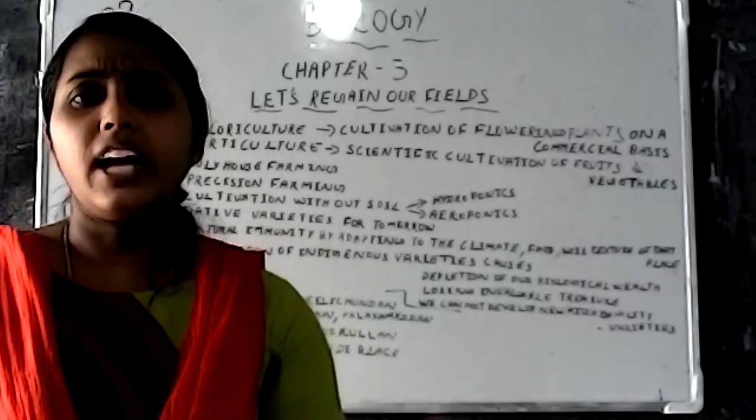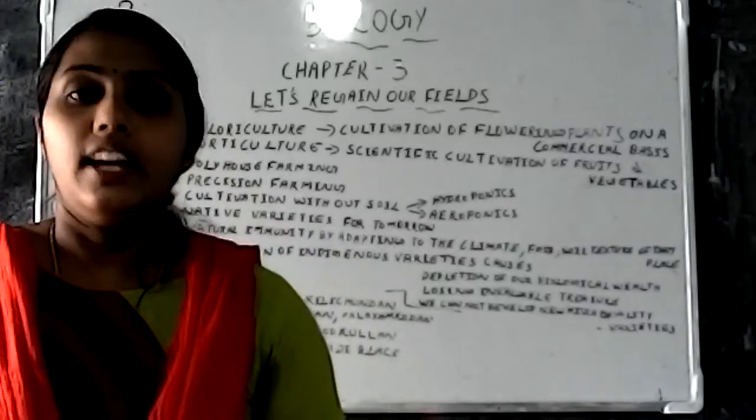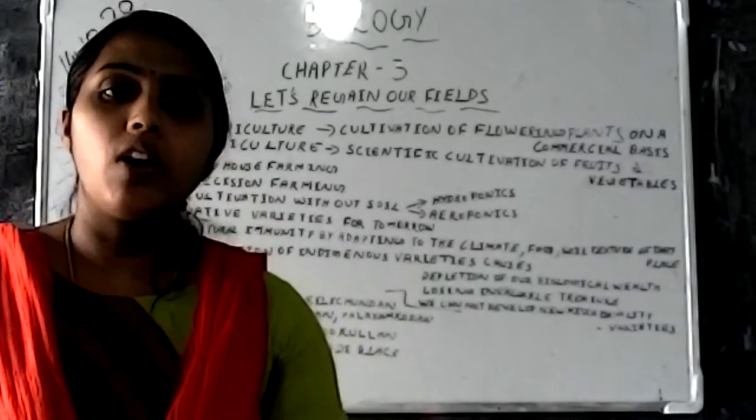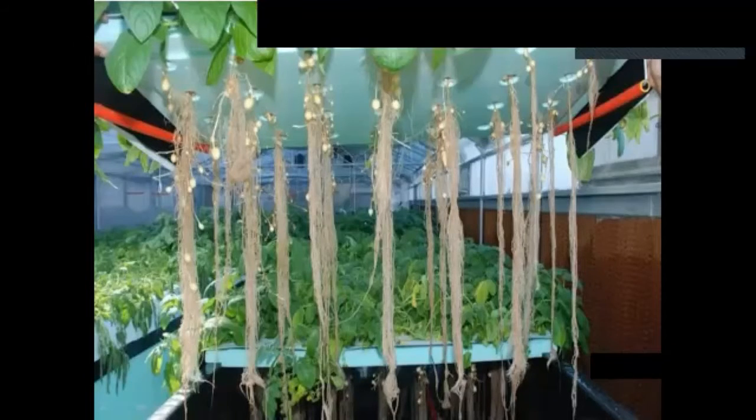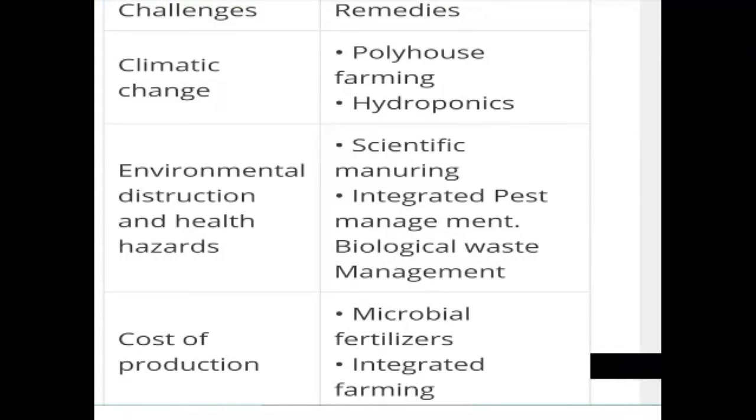Then in this chapter we were always talking about the crisis faced by the farmers, and how we can overcome these crises. We can see in the tabular column how we can overcome the crisis. So here you can see in the tabular column challenges and problems. First one is the climatic change. In order to face the climatic change, two kinds of farming method: one is the polyhouse farming and the other hydroponics. You have studied what polyhouse farming is, and you know hydroponics also.